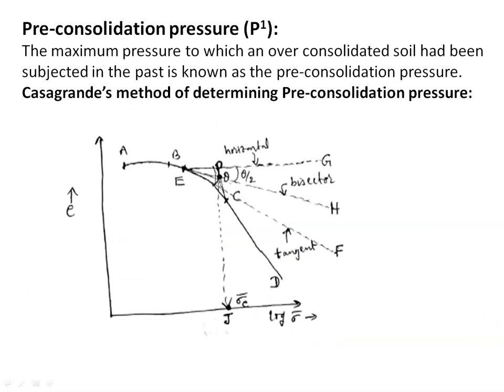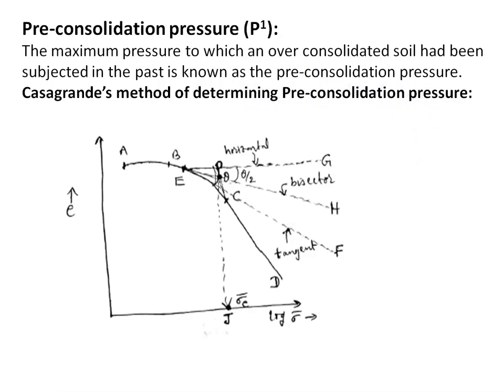Pre-consolidation pressure. So, what is this pre-consolidation pressure? In case of over-consolidated soil, we have to find the pre-consolidation pressure. It is the maximum pressure to which an over-consolidated soil had been subjected in the past, and it is called pre-consolidation pressure. So, how to estimate the pre-consolidation pressure?